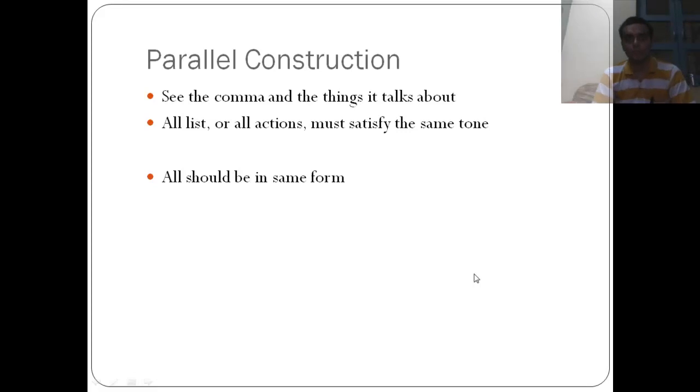Okay, so we did some of the types of sentence correction questions in the last videos. Now we are going to look at the questions related to parallel construction, and as the name suggests, it's about parallel. What it means is that whenever we are using a comma or we are making a sentence, then it should be